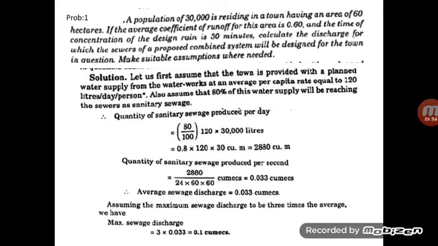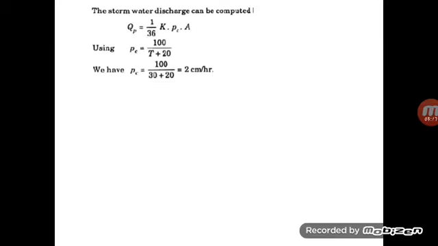The maximum sewage discharge is 3 times the average one, as we have discussed earlier in the last session. So the maximum discharge is equal to 3 times 0.033, which is 0.1 cubic meters per second. So we have calculated the sewage discharge. This is the combined sewerage system, so we need to calculate the quantity of storm runoff too.